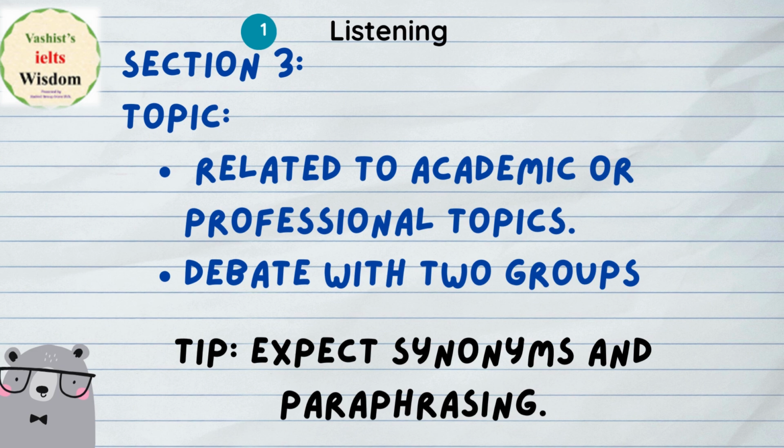The topic may be related to academic or professional topics, like their exams, the declaration or expected date of the exam, or their convocation, or degrees, and they will ask about the academic session. And professional, they can also talk about something like a job, campus recruitment, or a debate between two groups, like something on political issues or religious issues or history, present and past. So these types of topics are included in section 3.